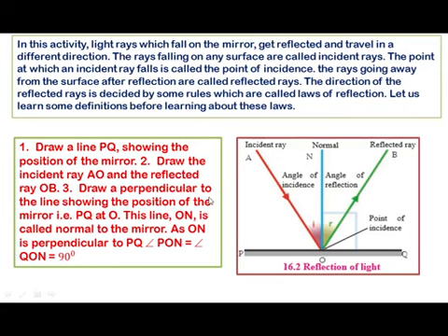Draw a perpendicular to the line showing the position of the mirror, that is PQ, at O. This NO is the normal, which is perpendicular to the mirror at point O. This line ON is called the normal to the mirror, as ON is perpendicular to PQ. Angle PON is equal to angle QON, which is equal to 90 degrees.